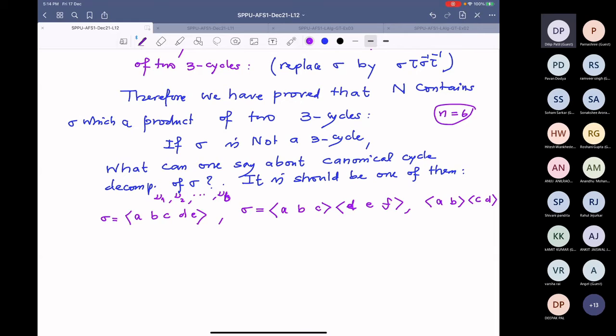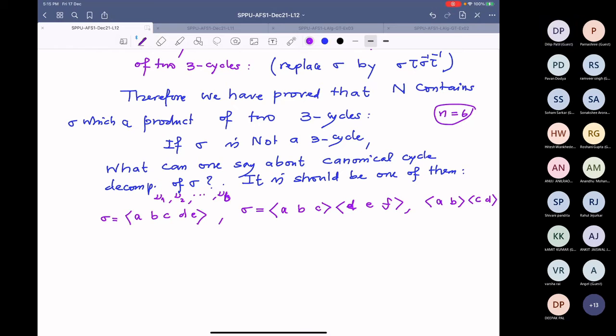Or if at all a 6 cycle is present, there should be another disjoint 4 cycle, because the number of even orbits should be even. Well, the number of even orbits should be even, then only it will make up the sign 1.